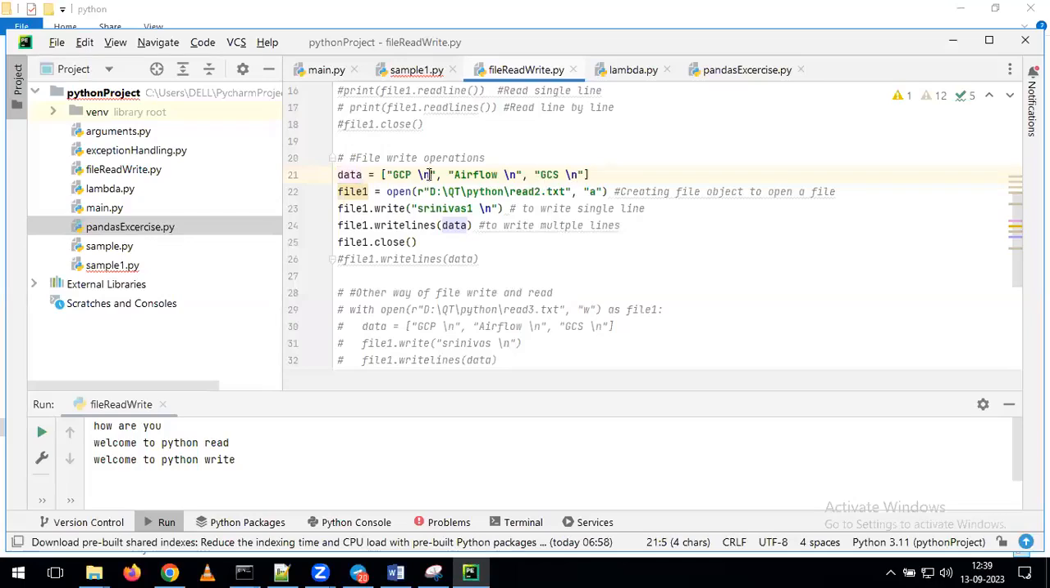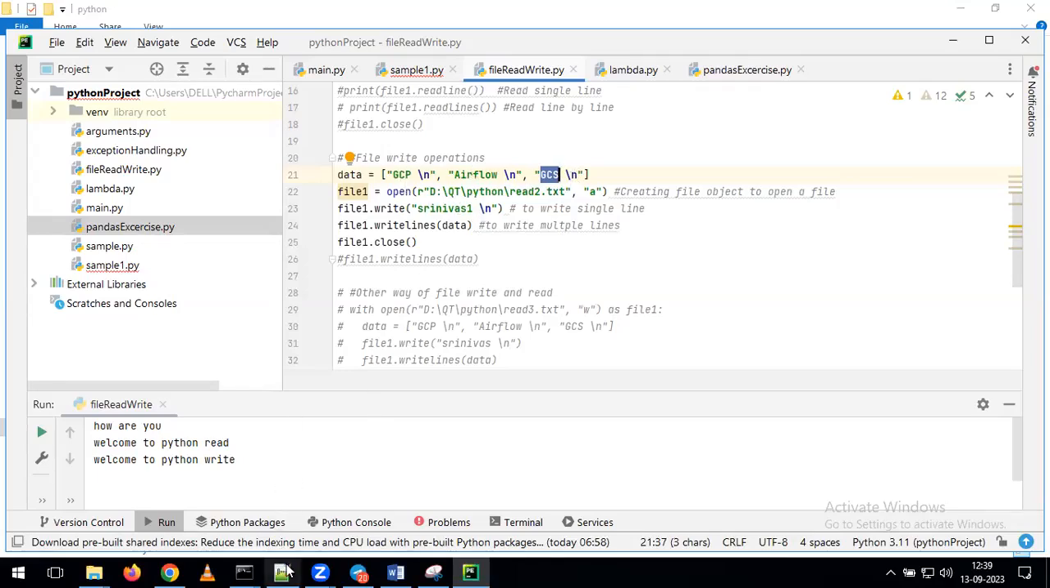To understand that, I am giving a slash n. If I give the slash n, what it means indirectly is, after adding GCP, I want to go to the next line. In the next line, I want to add Airflow. Again, for Airflow also, I'm giving the slash n. Slash n is nothing but a new line character. Whenever we give the slash n, it will go to the next line. With that, we give GCS, and after that again the new line character. With that, all these three values will be added into individual lines.